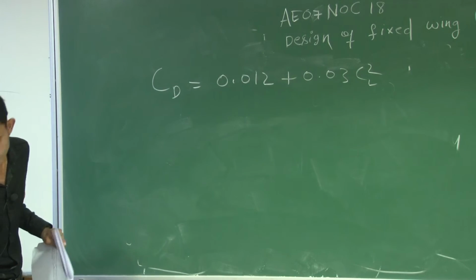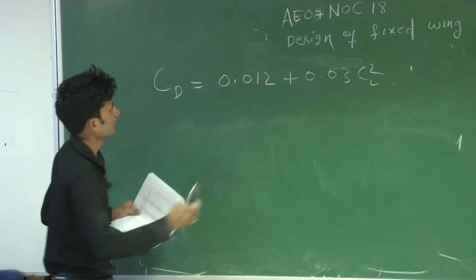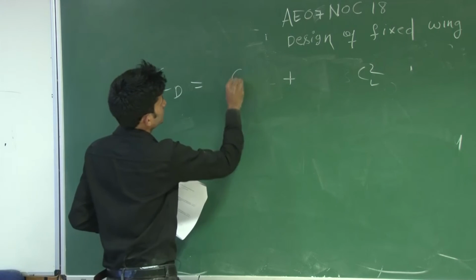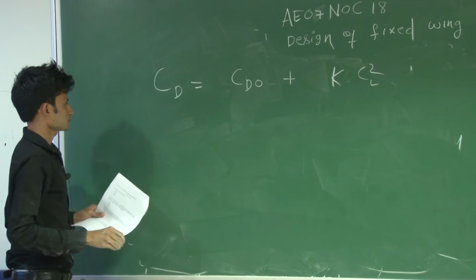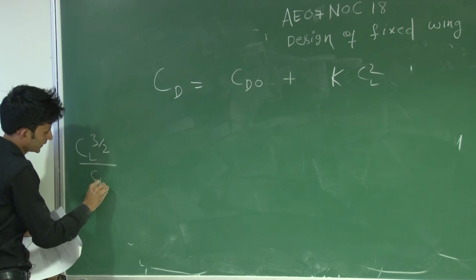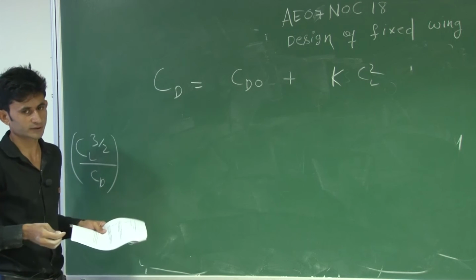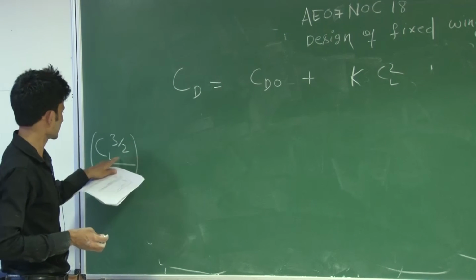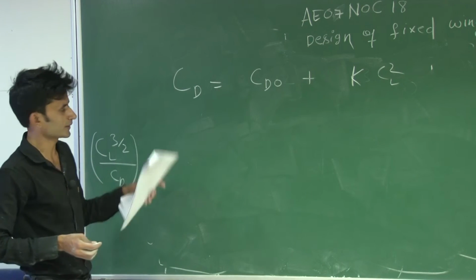So I am giving you the hint that CD equals CD naught plus K CL squared, you can write the generalized form. Sir already told you that CL^3/2 by CD is the maximum for the minimum power condition, so CD by CL^3/2 will be minimized.